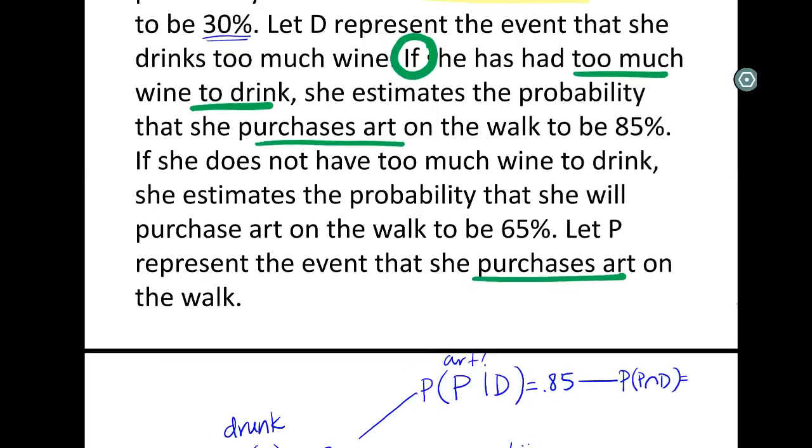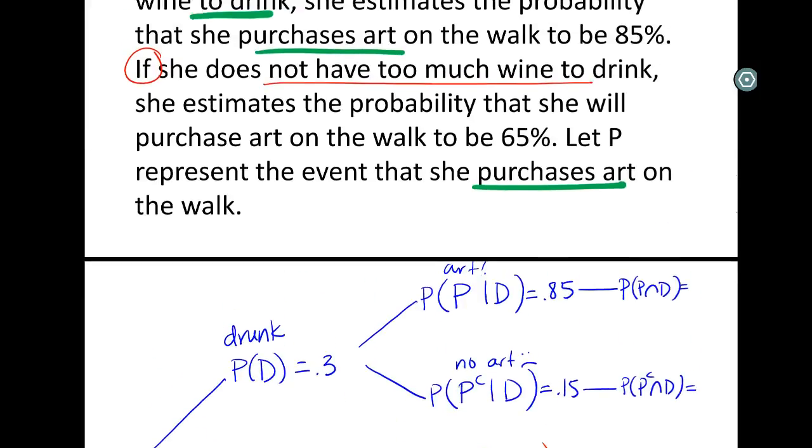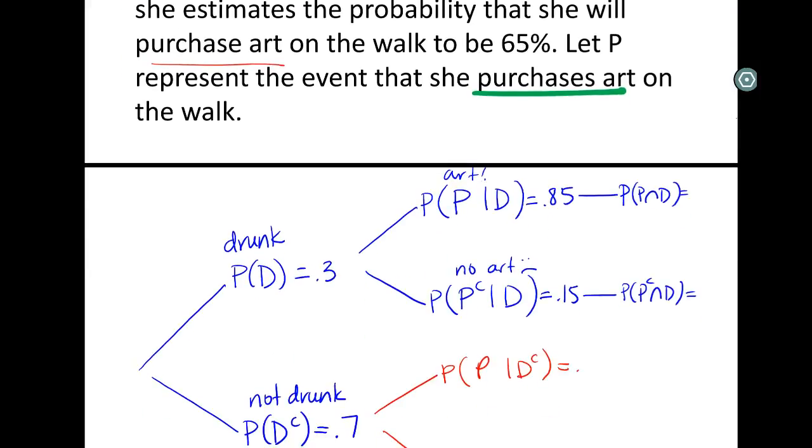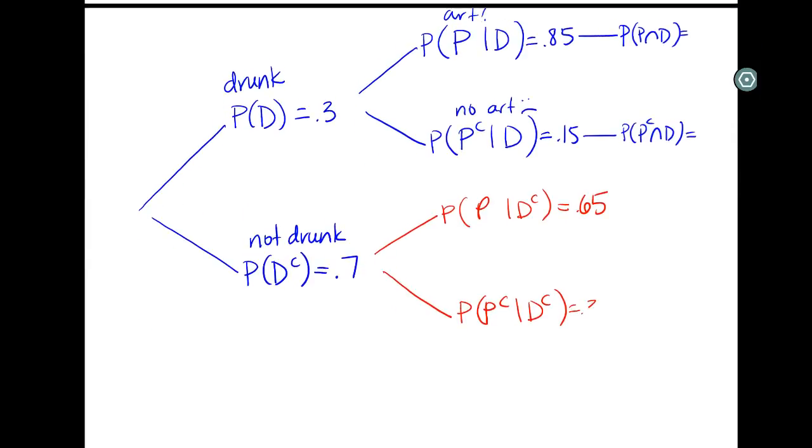Now, if we read our last sentence, we see if she does not have too much wine to drink, which is what we knew. We needed to split up the not drunk possibilities, right? We knew that that's what needed to happen next. What could happen if she doesn't drink too much? We still know the two outcomes are going to be the same, purchase or not purchase. But now we see the probability that she purchases art will be 65%. So they gave us the same probability up here, 65%, just for the sober potential. And that means there's a 35% chance of not purchasing art.